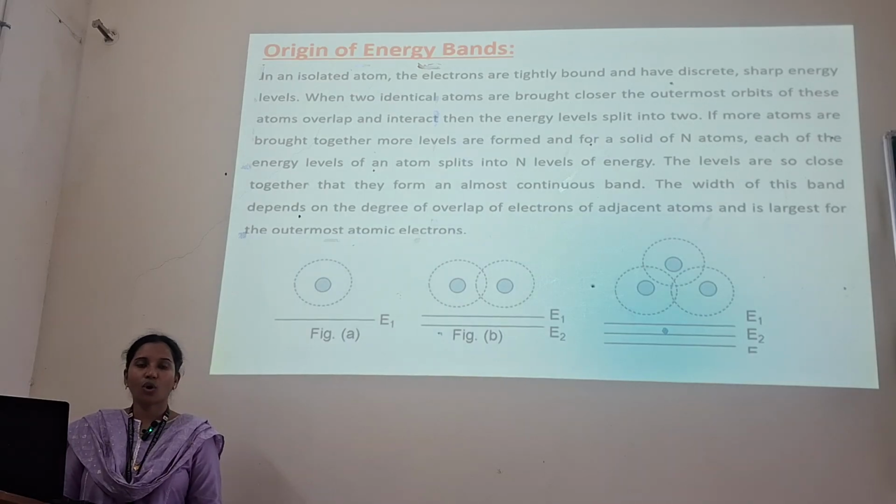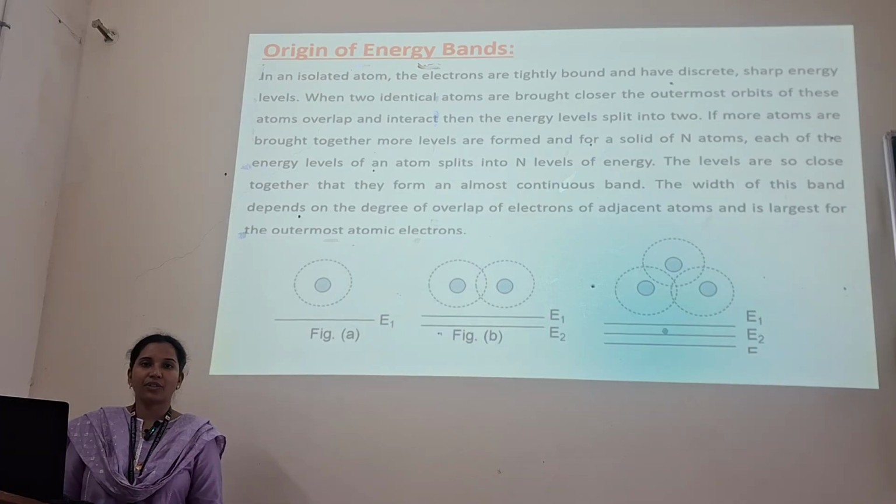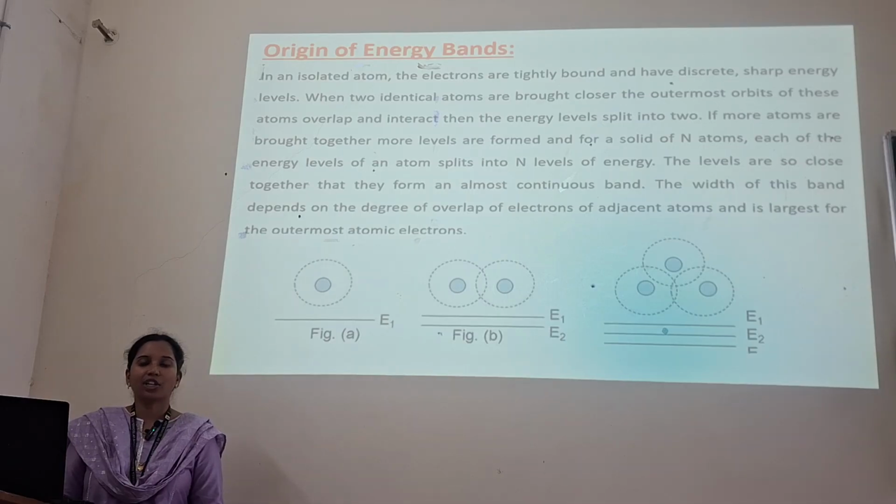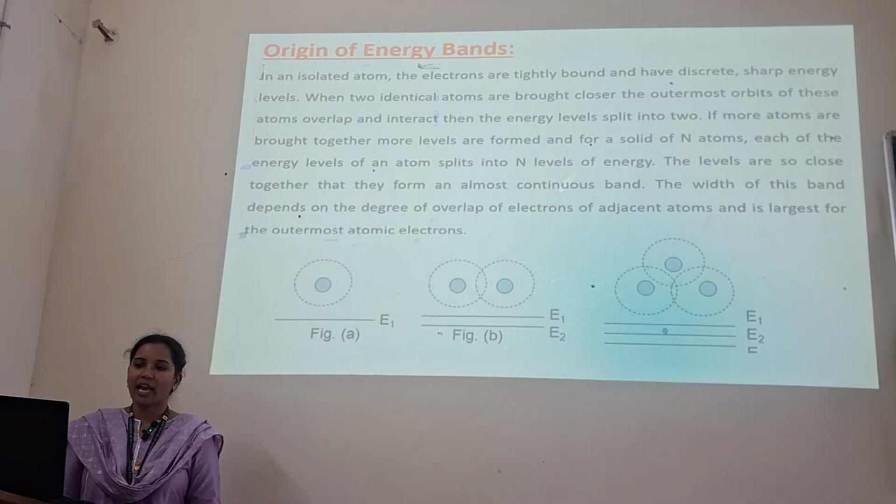These levels are so close to each other that they form an almost continuous band. The width of this band depends on the degree of overlap of electrons of adjacent atoms.